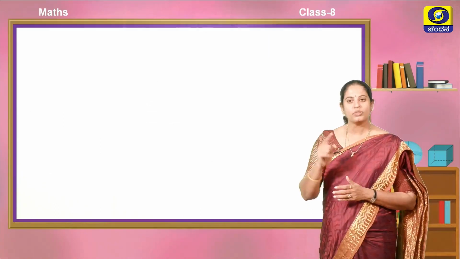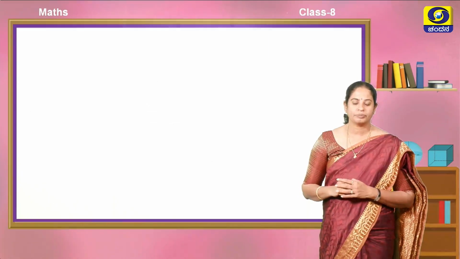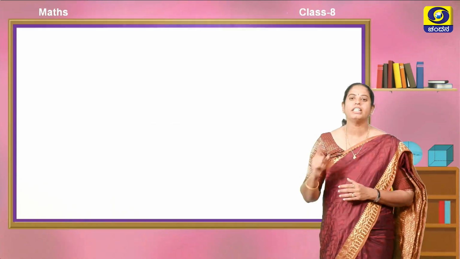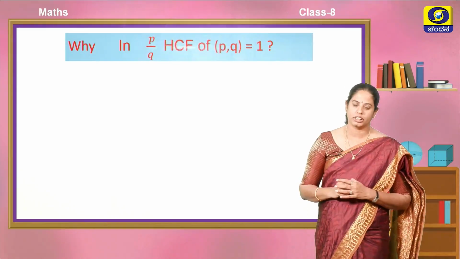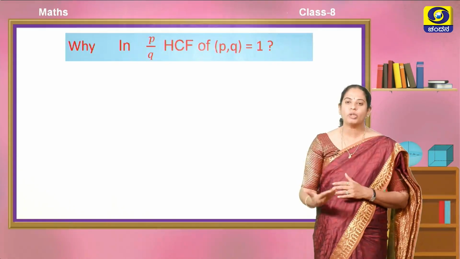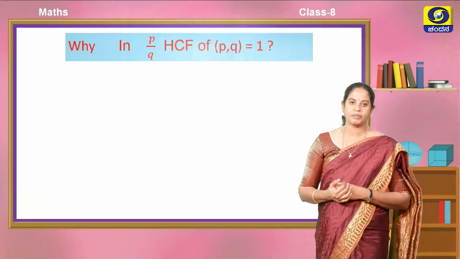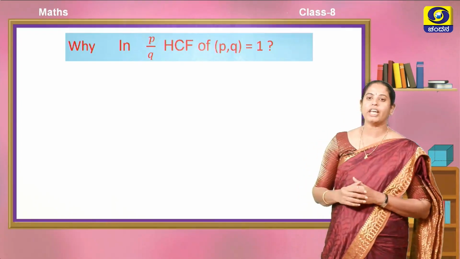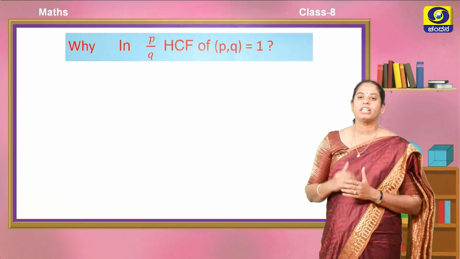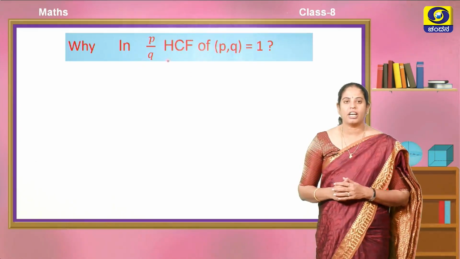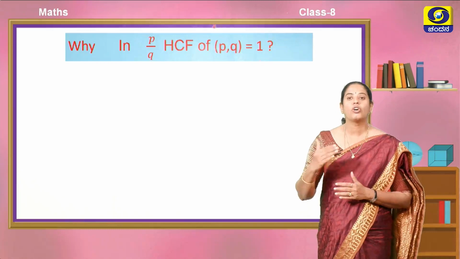Okay. This is one way of knowing why q should not be equal to 0. In one more way, we say that all rational numbers are expressed in the form of p by q, where p and q are integers and p and q are co-primes.